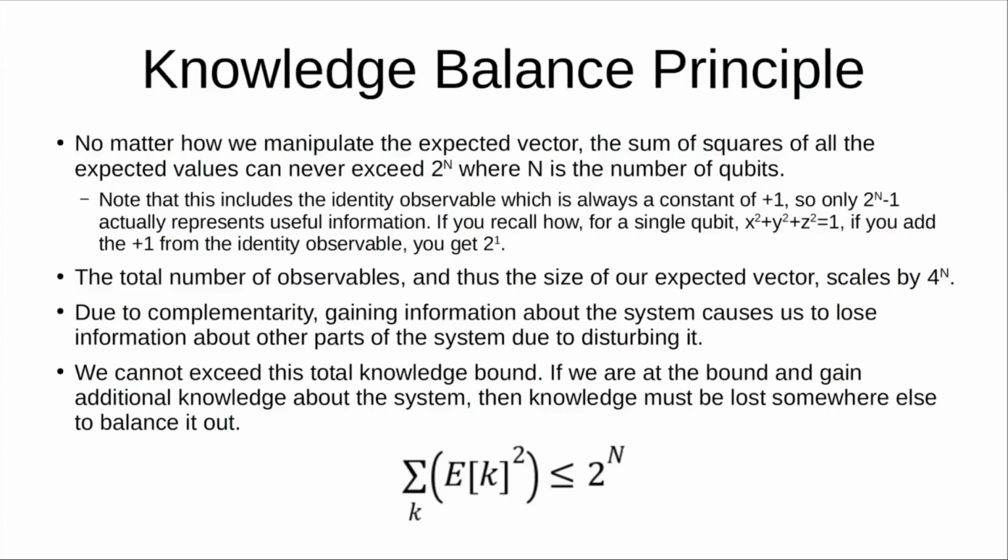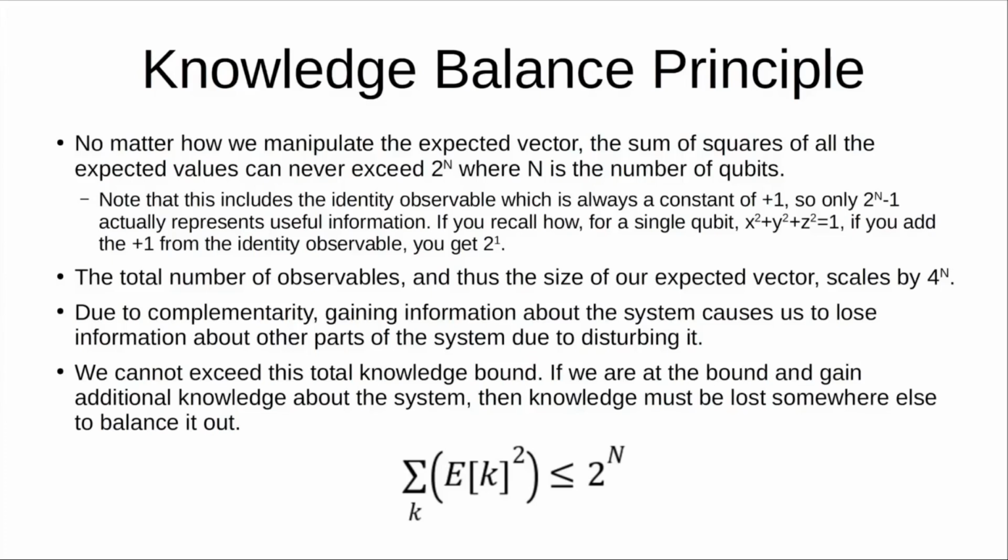And you can also recall how we mentioned that the expected values of the qubit lie on a unit sphere where x squared plus y squared plus z squared equals 1. Well, if you add that 1 for the identity observable, that fixed 1 value at the beginning of each vector, you get 2, which is 2 to the 1. And so that's the maximum amount of information we can know about a single qubit. Now, the total number of observables, and thus the size of our expected vector, because we assign an expectation value to each observable, scales by 4 to the n.